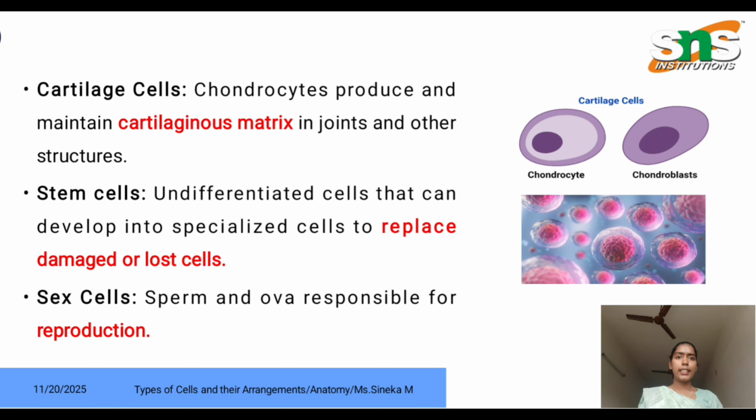Next one is cartilage cells. Chondrocytes maintain the cartilaginous matrix in joints and other structures. Cartilage is helpful to attach bone to bone, and also it provides lubrication to prevent bone to bone friction and wear and tear. Next one is stem cells. Stem cells are specialized cells that can develop from undifferentiated cells to replace damaged or lost cells.